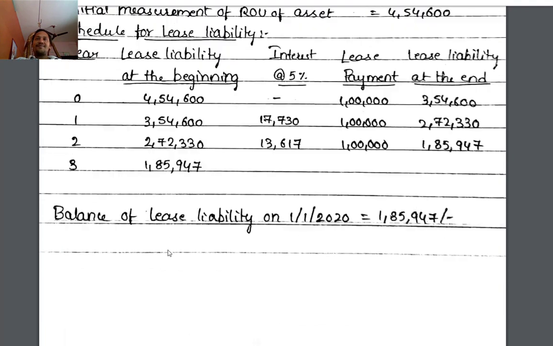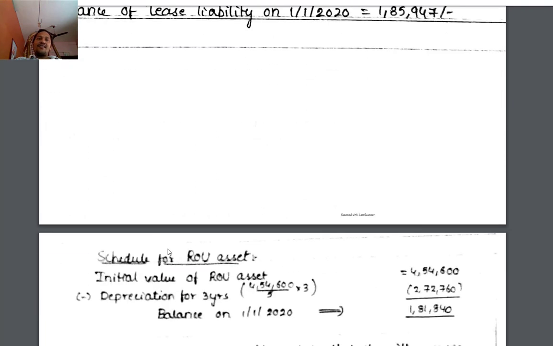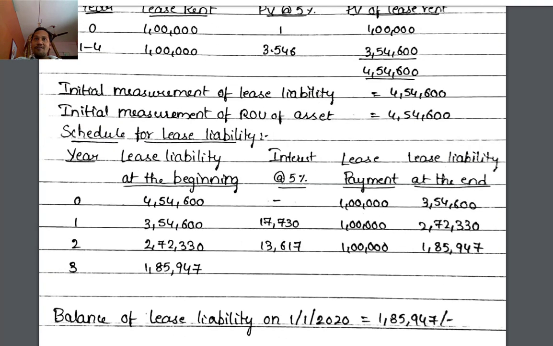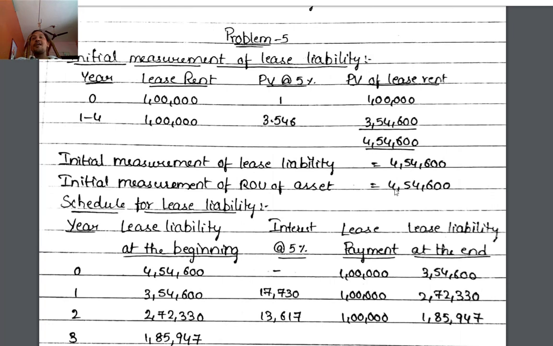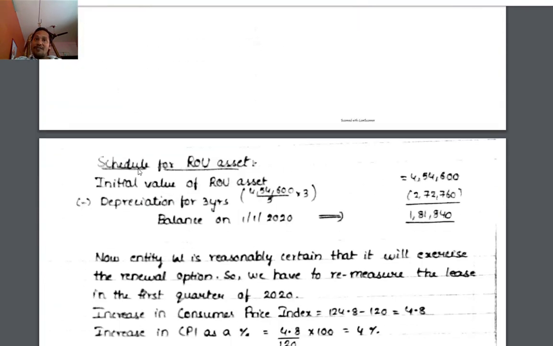Then the balance right of use of asset. So here the right of use of asset is 4,54,600. The right is for 5 years. Out of that, we completed 3 years. The balance portion we have to add. So schedule for right of use of asset: initial value of right of use of asset 4,54,600.